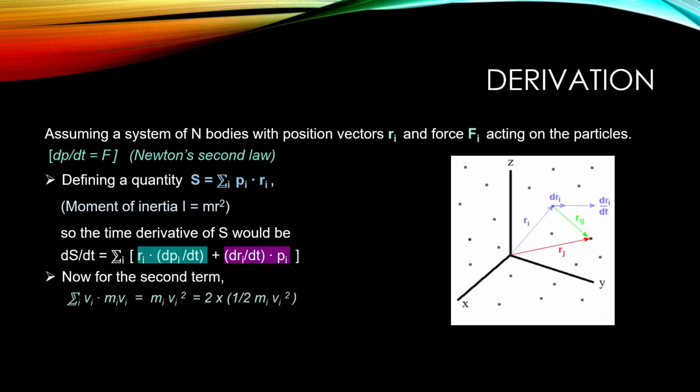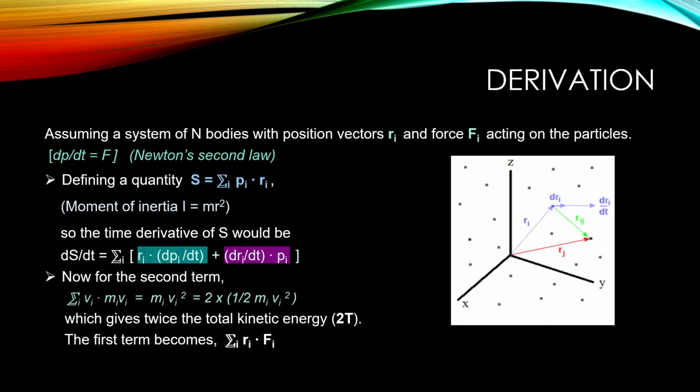Nothing difficult there. Now for the second term, dr by dt equals velocity, as we all know, and momentum equals m into v. So for the second term it becomes velocity into mv, that becomes mv square, and then we multiply and divide by 2. So we get twice the total kinetic energy, because this is 2 into half mv square. Here kinetic energy is defined as T. So 2T, which is the kinetic energy.